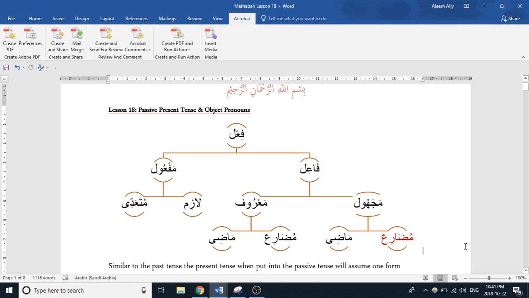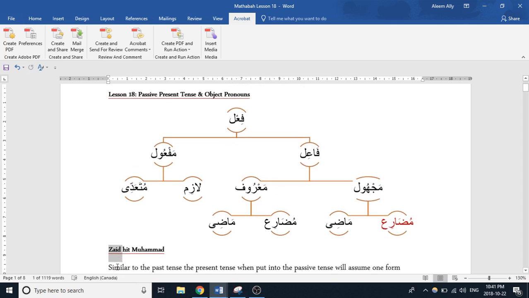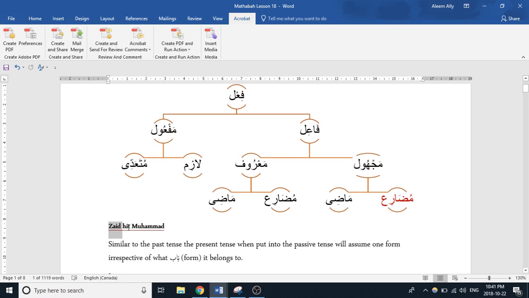So if I had something such as Zayd hit Muhammad, right? In this case, Zayd would be the fa'il because he's the doer of the action. Hit would be the fi'il, which is the verb, and then Muhammad would be the one receiving the hit, so he's receiving the action, so he would be the maf'ul, right?